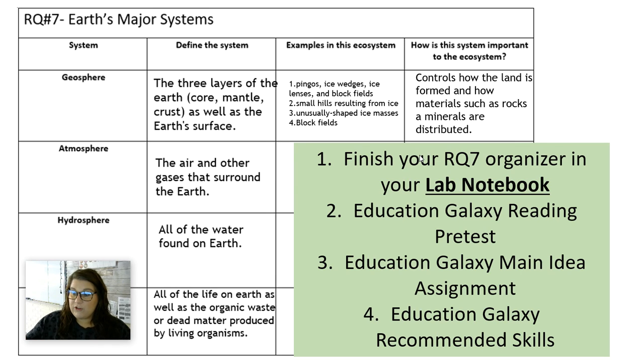If you do finish, which is possible today, your first assignment is your Education Galaxy reading pretest. If that's done, your second assignment is your Education Galaxy main idea assignment. If that's done, your next assignment is to stay in Education Galaxy and work on recommended skills. So what this means is everybody has something to be working on for the entire ELA class period. So the expectation is that you stay until class is dismissed, and I talk about what's in Canvas for the day. So let's go ahead and pause so I can take questions about RQ7 and about the rest of class.